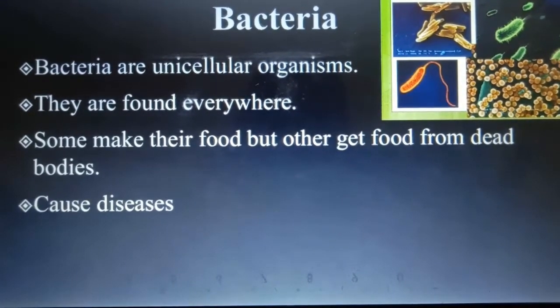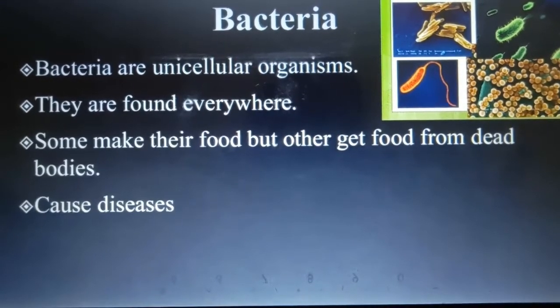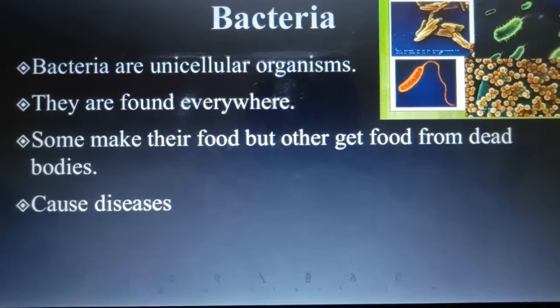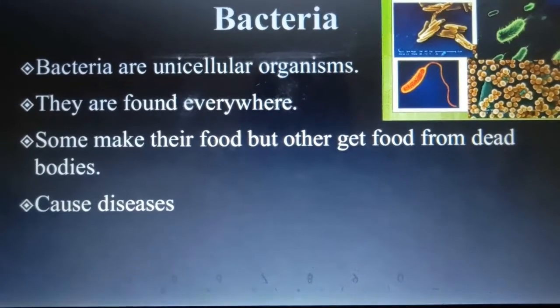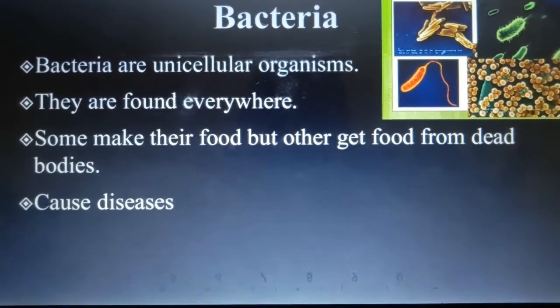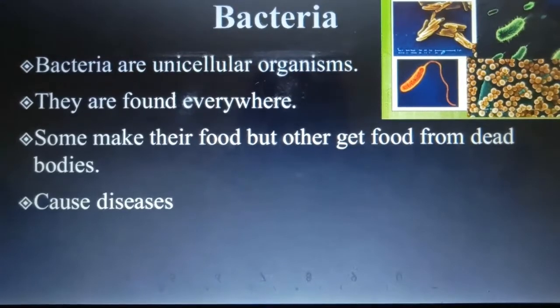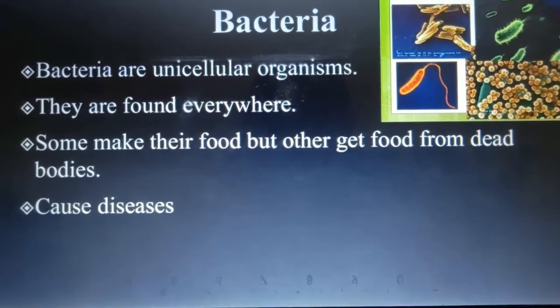Next, some bacteria make their own food, but others get food from other animals and dead bodies. And usually bacteria cause diseases. They mostly cause diseases in plants and animals.